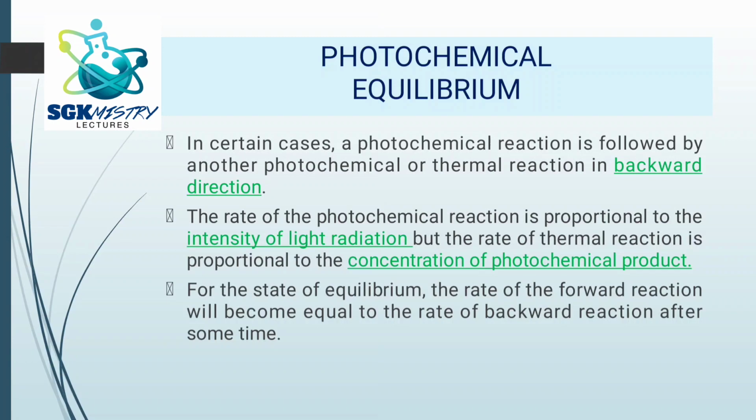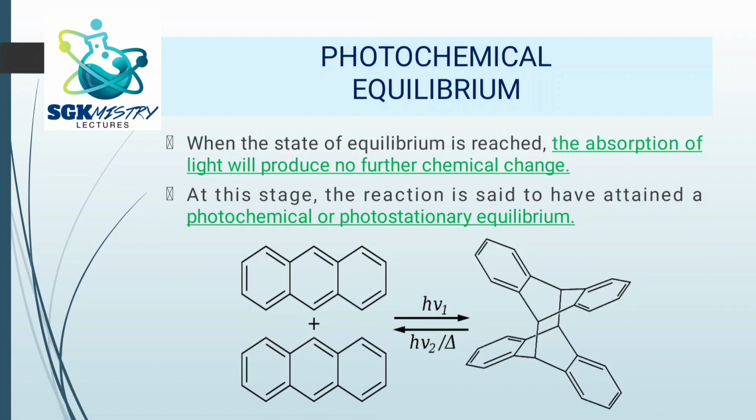So once the product is formed, if the reverse reaction is possible under thermal conditions, then the rate of the backward reaction is dependent on the concentration of the photochemical product that is formed. For the state of equilibrium, we know that the rate of forward reaction has to be equal to the rate of backward reaction.